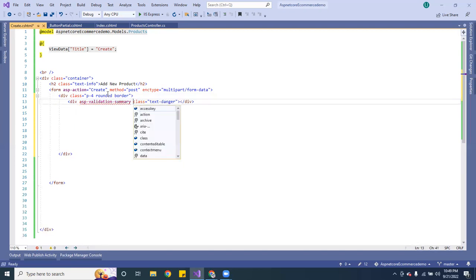And this one I'm going to give it ModelOnly. Okay. That means it's going to pop up only in the model.